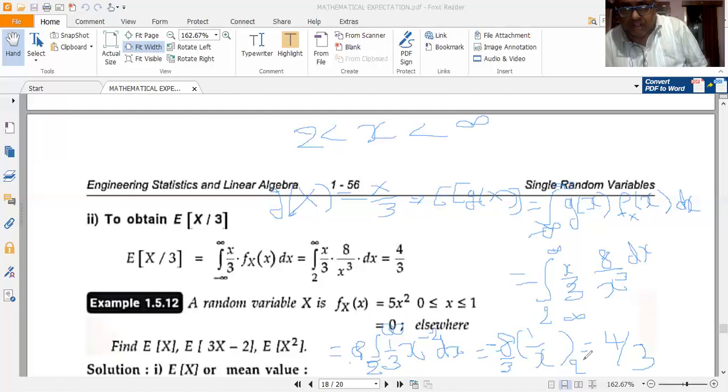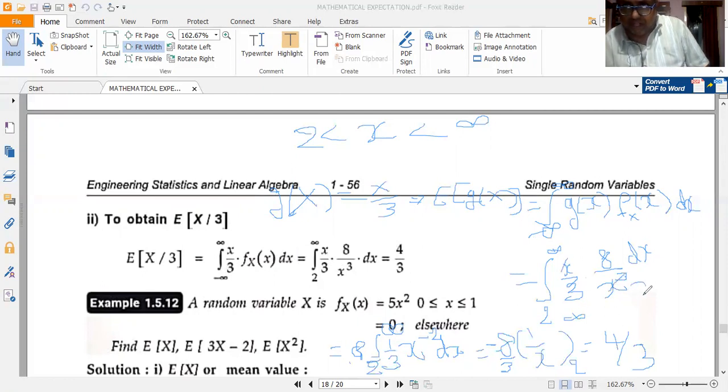How do I get that? Please note 8 into integral 2 to infinity 1 by 3 x to the power of minus 2 dx I have. Don't forget to take 1 by 3. If you forget to take 1 by 3, it is a problem. Why 1 by 3? Because the problem gives x by 3. So I have taken x by 3 here and split it as 1 by 3.